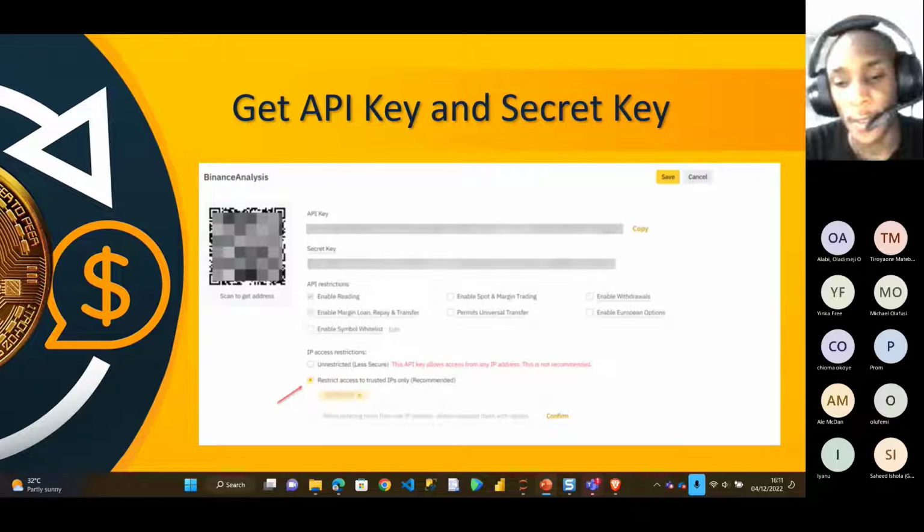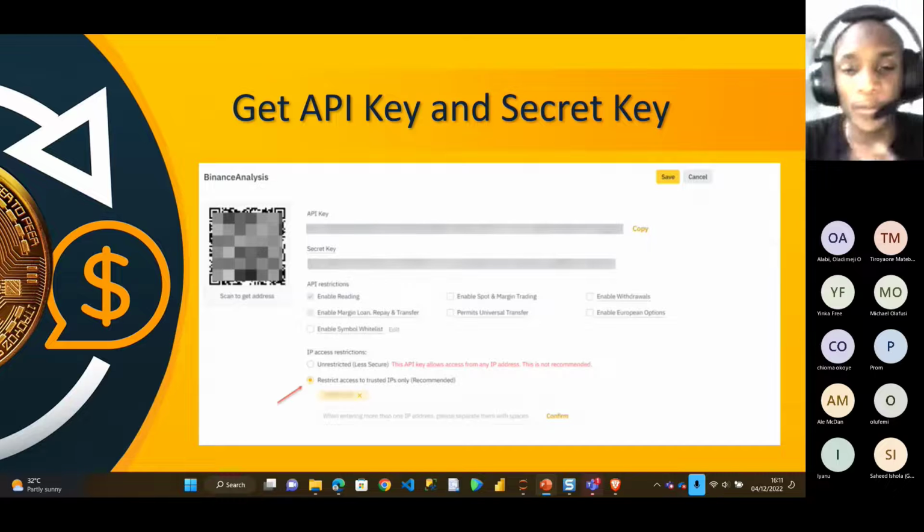So I think that's all the presentation on how to create an API key for Binance. I won't go to my Binance account and start creating the whole process all over again because it might take a little bit of time. So this is how you create an API key from Binance.